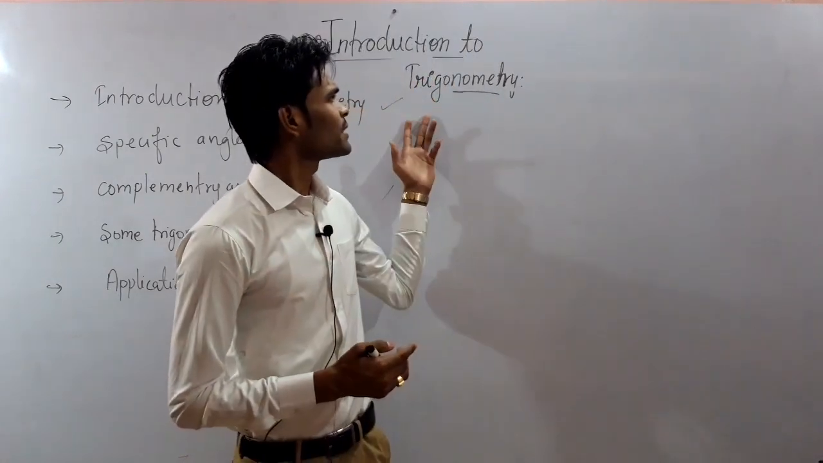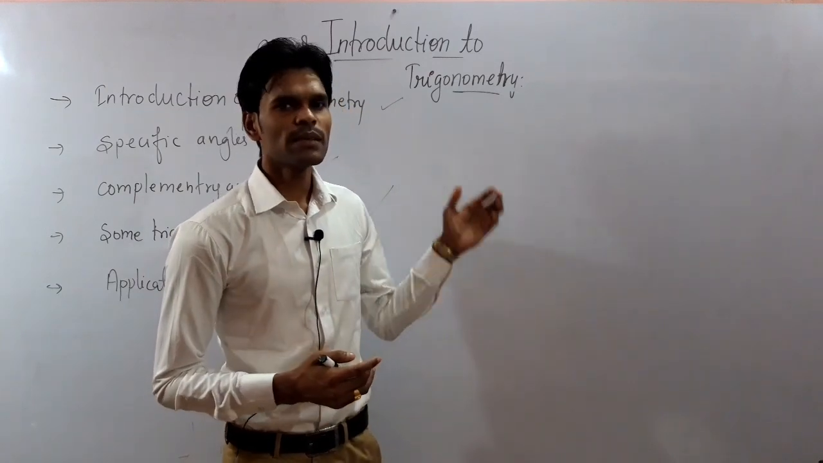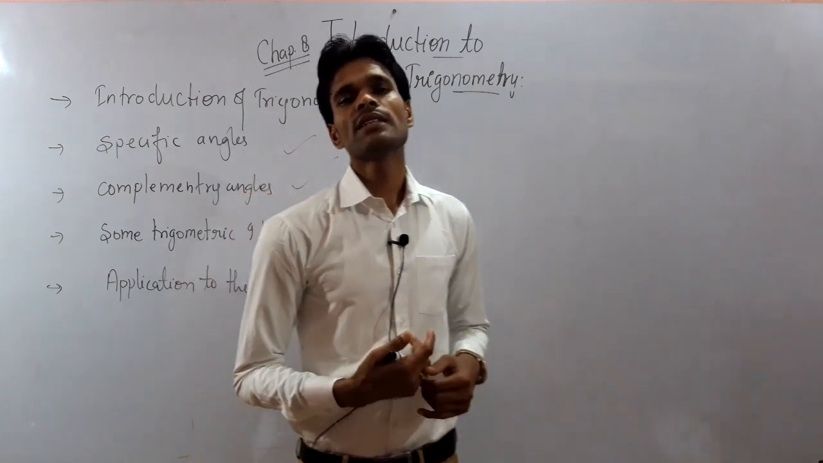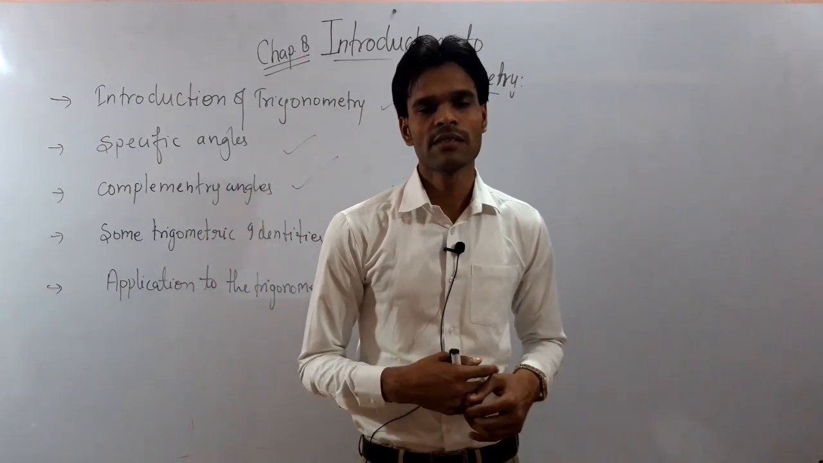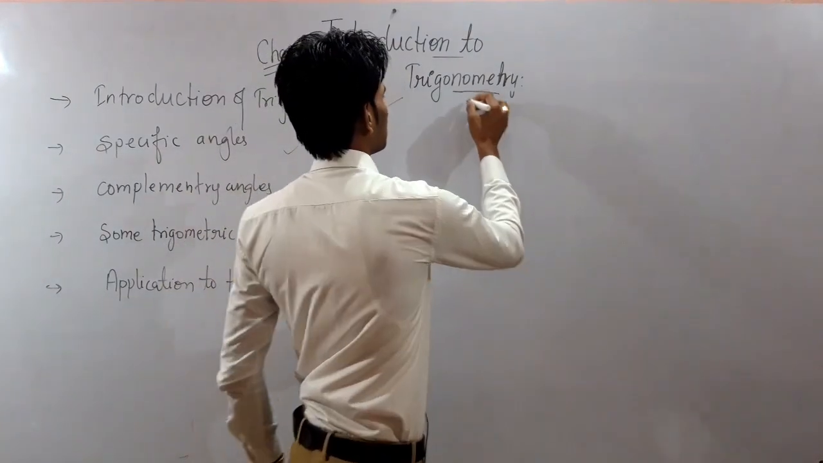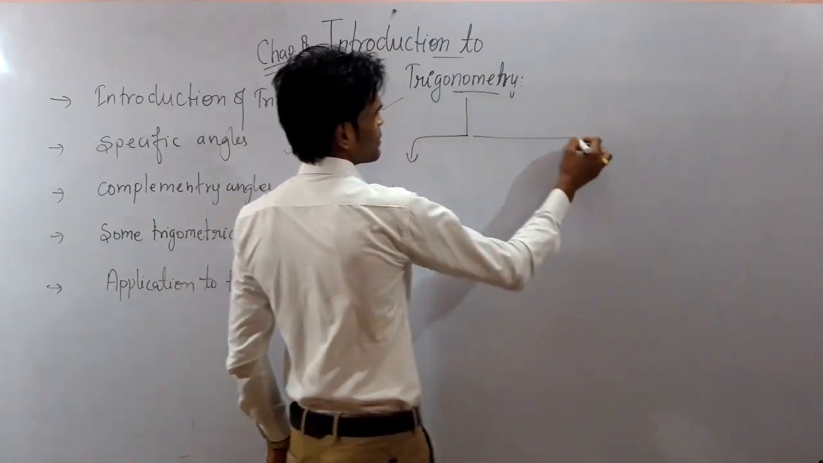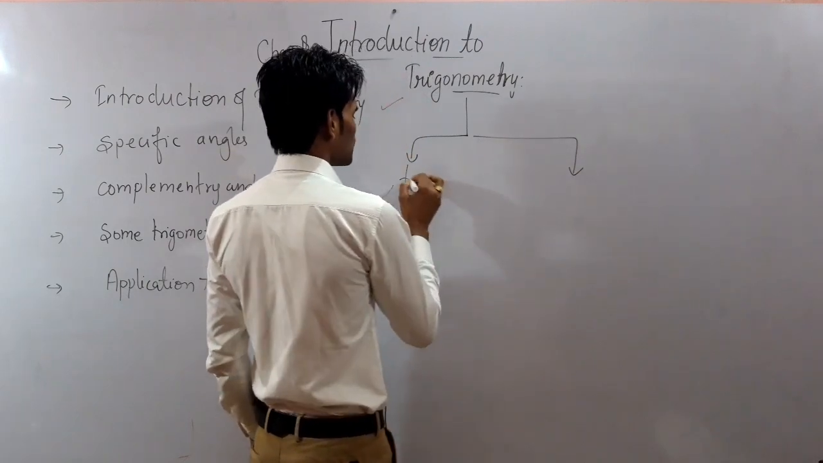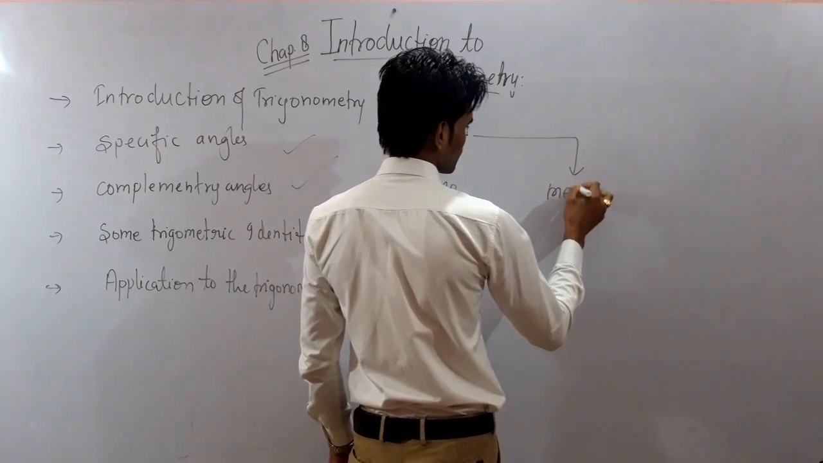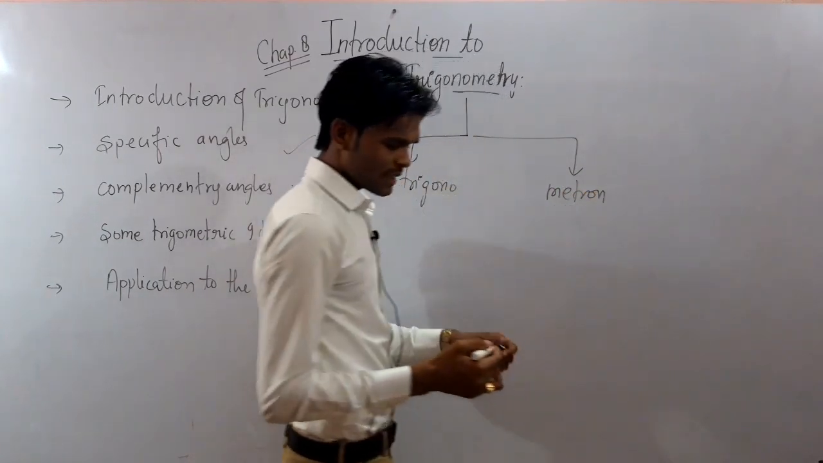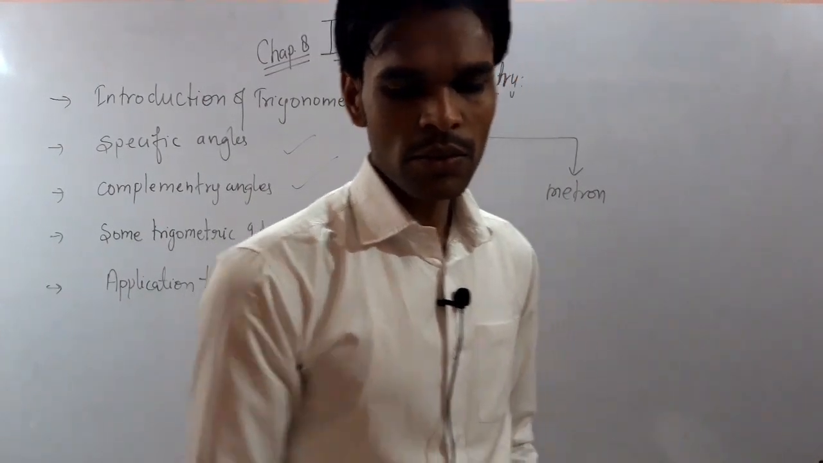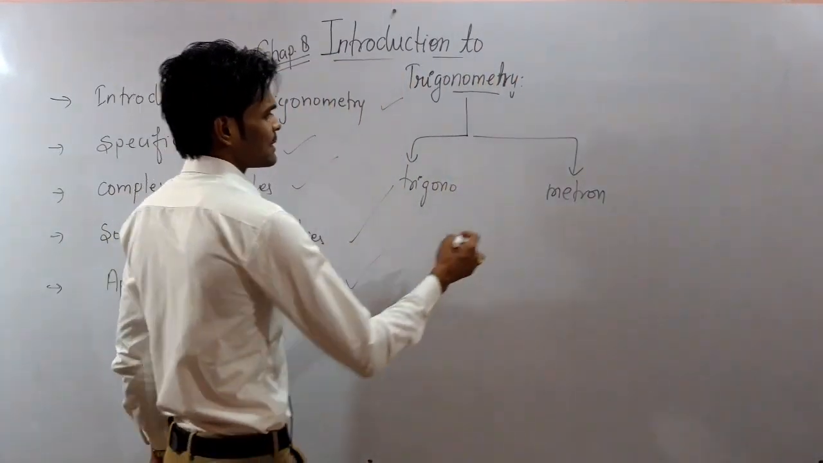So firstly, we should know about the word trigonometry. So trigonometry has been derived from two Greek words, trigono and metron. Okay, so these are the two Greek words from which trigonometry has been derived.